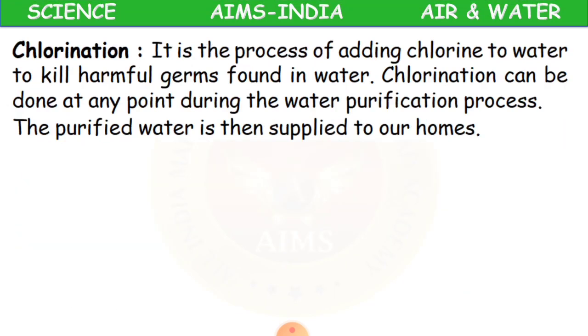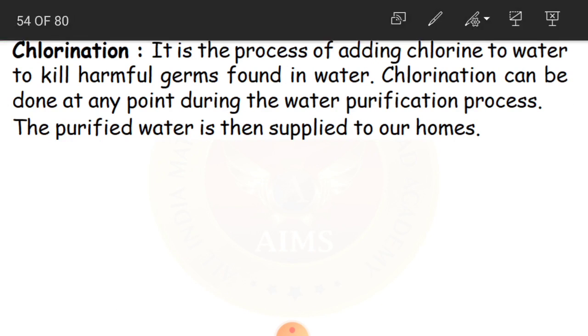Okay, children. And now chlorination. Chlorination, you might have heard about this word, chlorine. Sometimes we get water from our tap connection with an odd smell and odd taste also. So that is nothing but the chlorine. Okay, so this is the process where adding chlorine to water is to kill harmful germs found in water. Why do they add chlorine, children? To kill the harmful germs which are found in water.